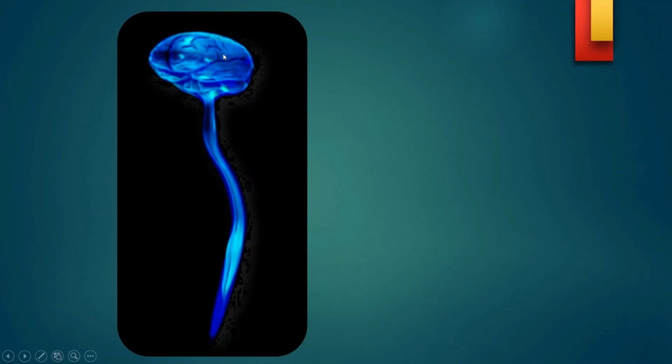This is how the brain is. This blue color is the cerebrospinal fluid which covers the brain and even the spinal cord. The spinal cord ends here, but the fluid and the covering continue. So the whole brain and the spinal cord are well covered by the pia mater, arachnoid mater, and dura mater. Inside these spaces, the cerebrospinal fluid is there. Specifically, this fluid is more in the subarachnoid space, where the cerebrospinal fluid is found.